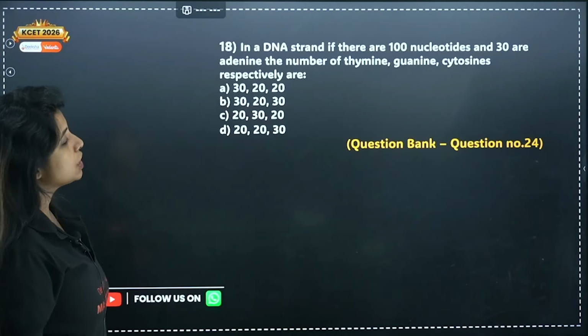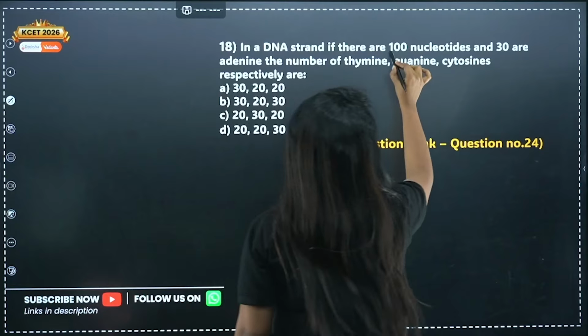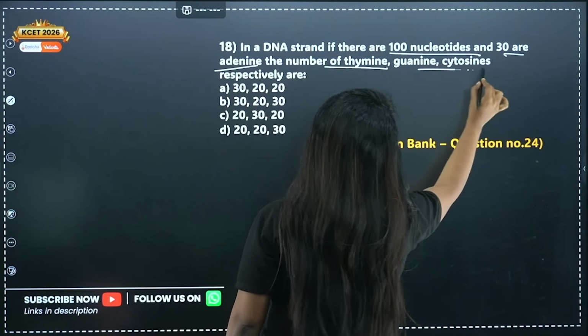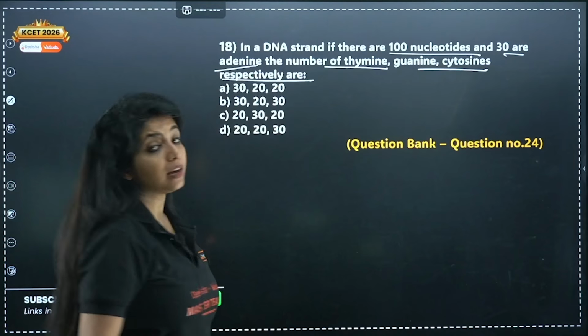Next, in a DNA strand, if there are 100 nucleotides and 30 are adenine, the number of thymine, guanine, and cytosine respectively are.